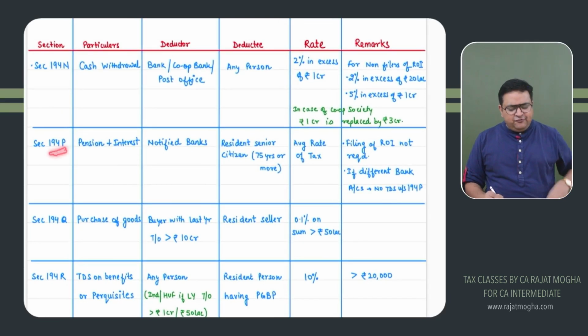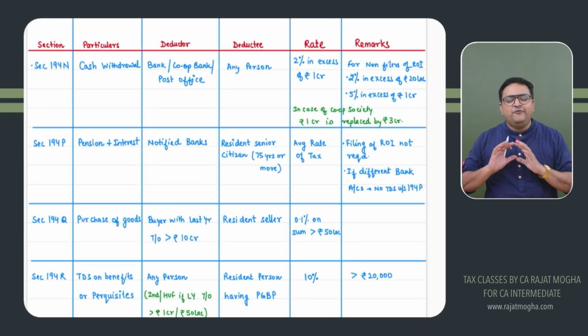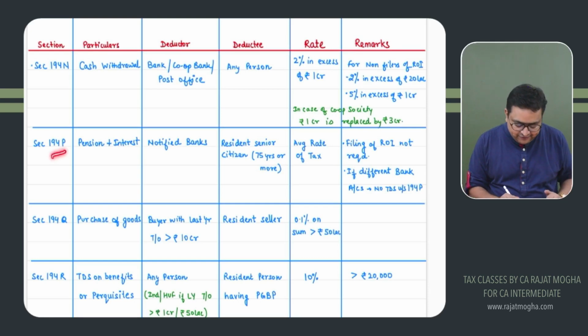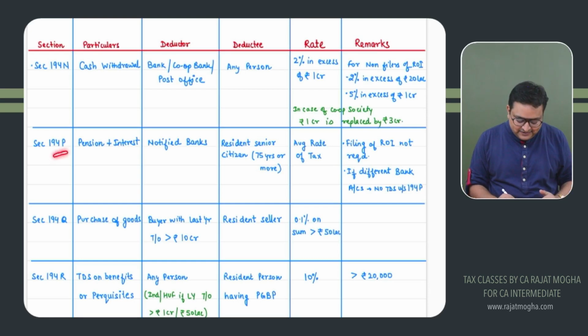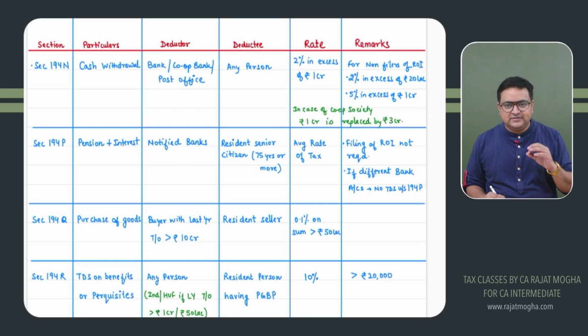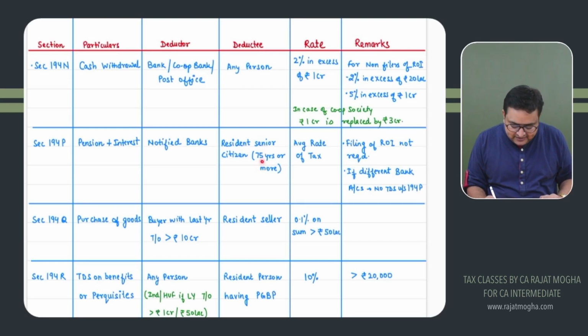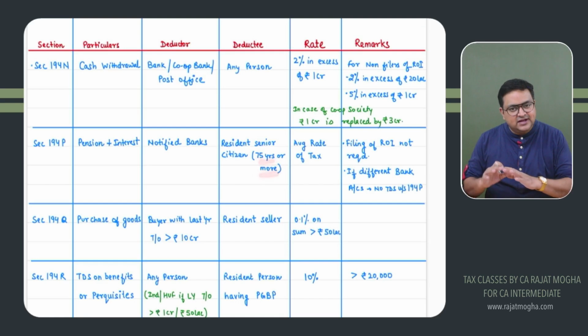Next is 194P, a section not very important from the examination point of view, but yes, it is there in our syllabus. The examiner can ask from anywhere. In 194P, the deductor would be some notified banks. And 194P is a very special section only for senior citizens. Which type of senior citizen? Who are of the age of 60? No, 75 or more. If they are of age 75 years or more,